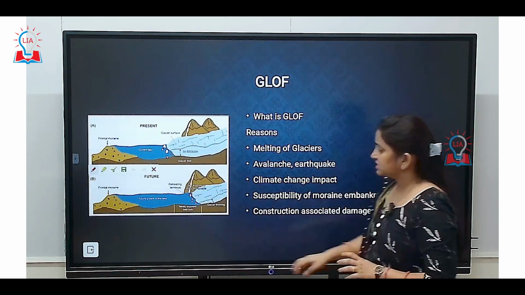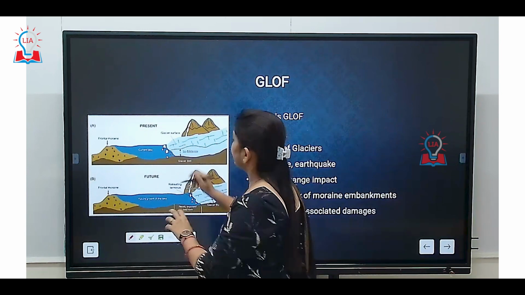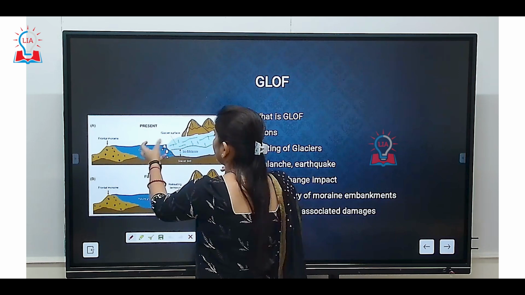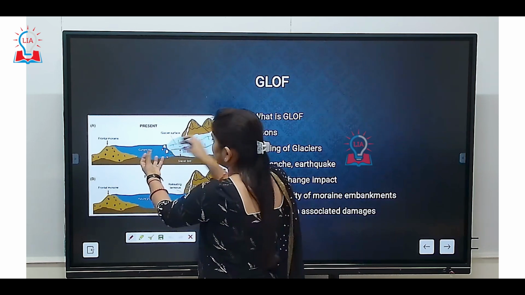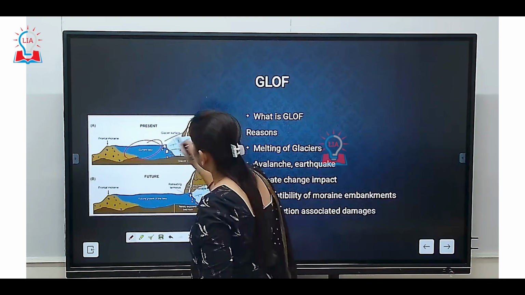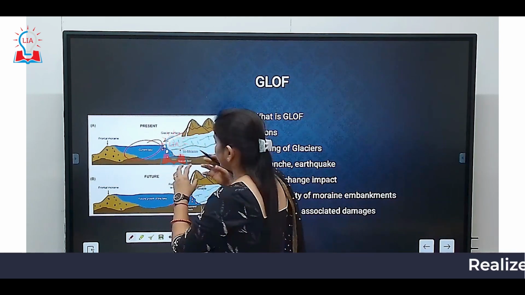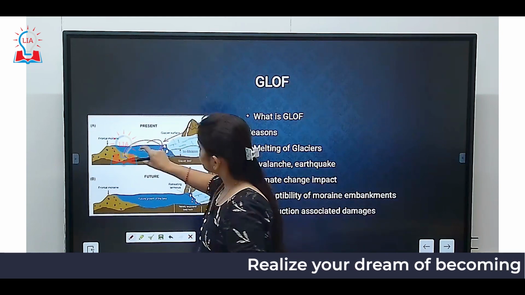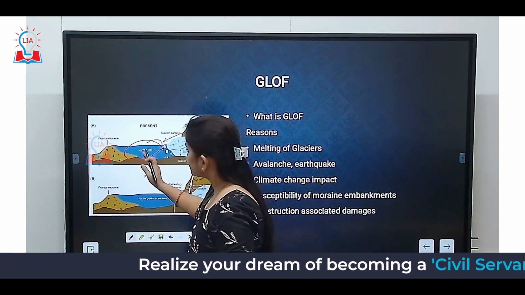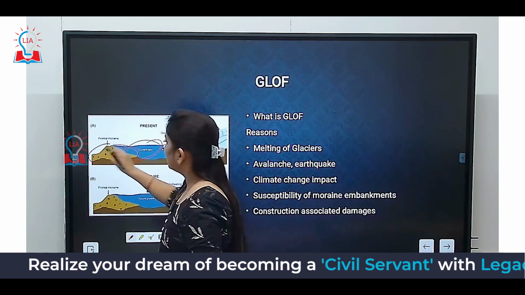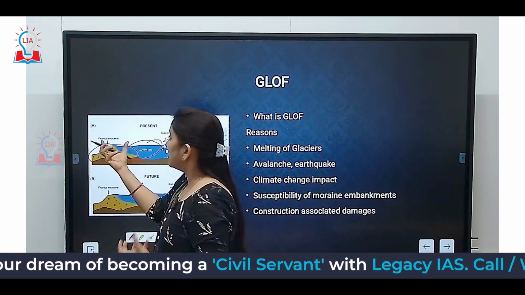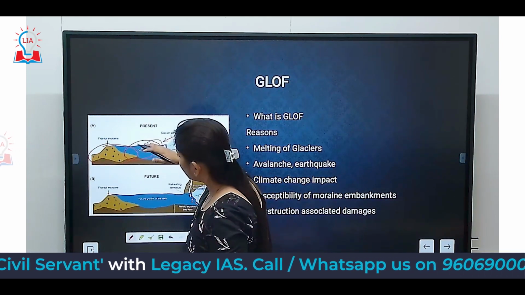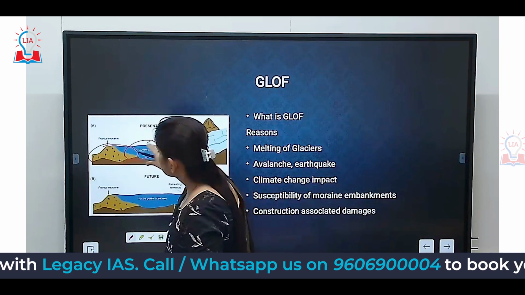So this is how a lake would look in a normal condition. This will be the glacier and this will be the glacial lake. This lake contains water from whatever is melting from this glacier. So this lake faces addition of water or freezing depending upon the season. This glacier is responsible for feeding this lake, and just after this, the lake contains an unstable group of moraines. Okay, so if this lake has enough pressure to push this moraine, this lake will outburst.